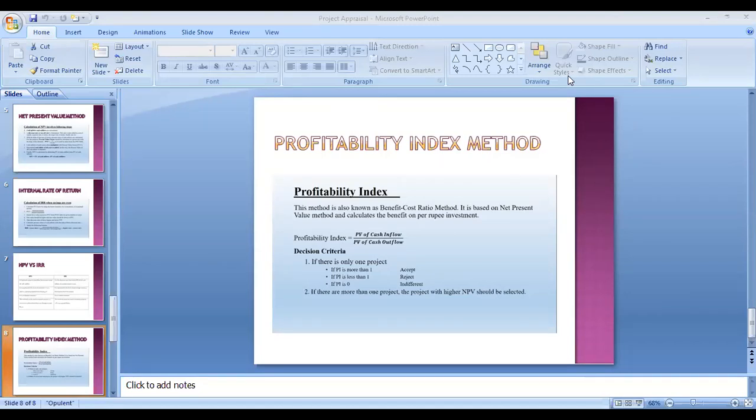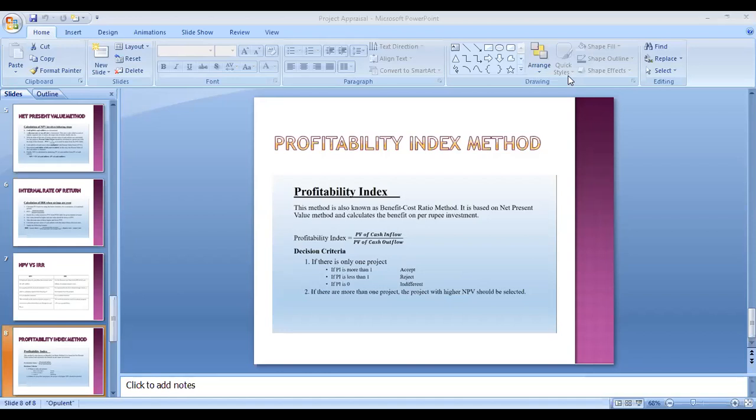If your profitability index is more than 1, accept. If the profitability index is less than 1, reject. If the profitability index is 0, then it is up to you. Either you accept the proposal or reject the proposal. But this is in case of a single project. If you have more than one project, in that case, the one with the higher NPV should be selected.